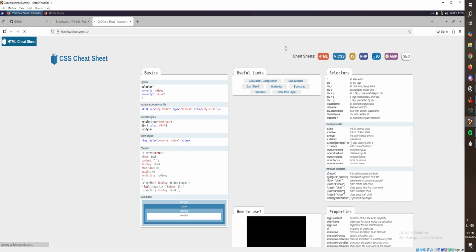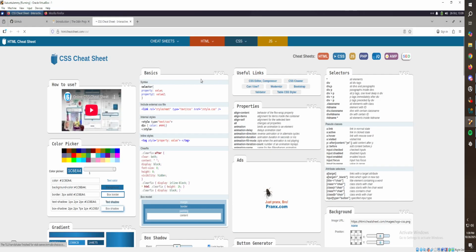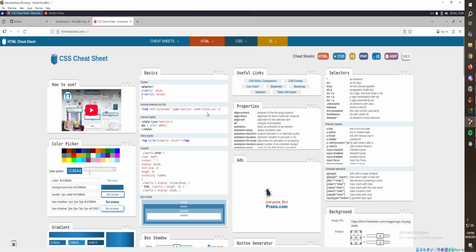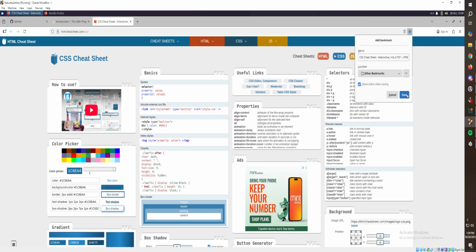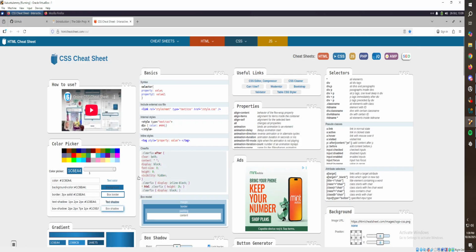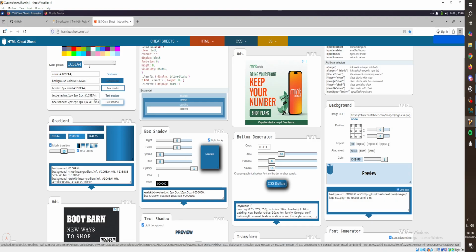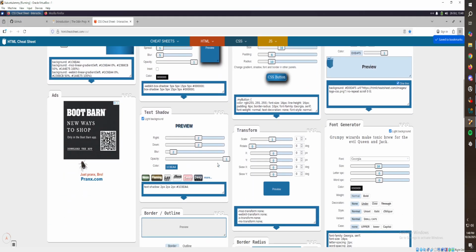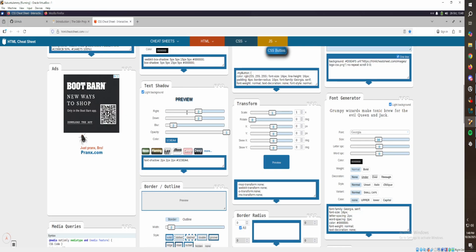Let's see about this. Do we have this one saved? No. So here we go. Yeah, we can just ignore this completely. Nice. So we're definitely going to save this as well. Other bookmarks, save. Look at this. This is cool. Color picker. Online, how to use it. There's a little how-to-use video. I'll definitely come back and watch that after. We may go over that video and see, and we'll talk about this. Be kind of cool to make a little video about this. This is super cool. Look at this.